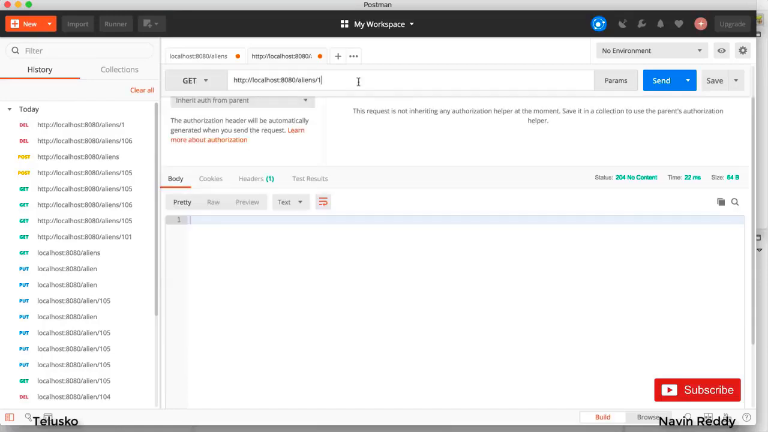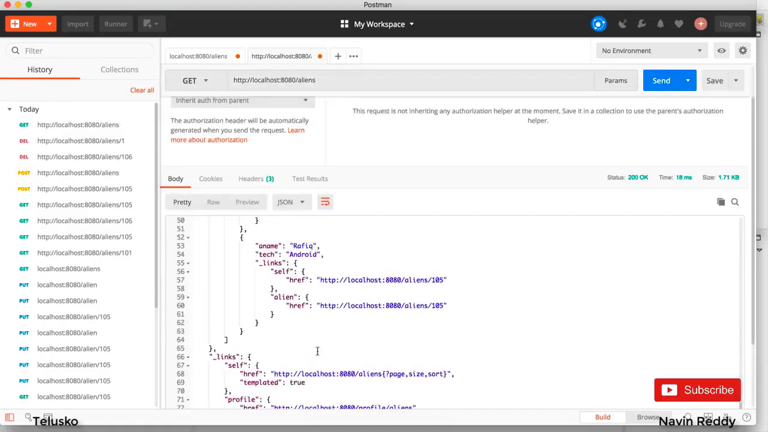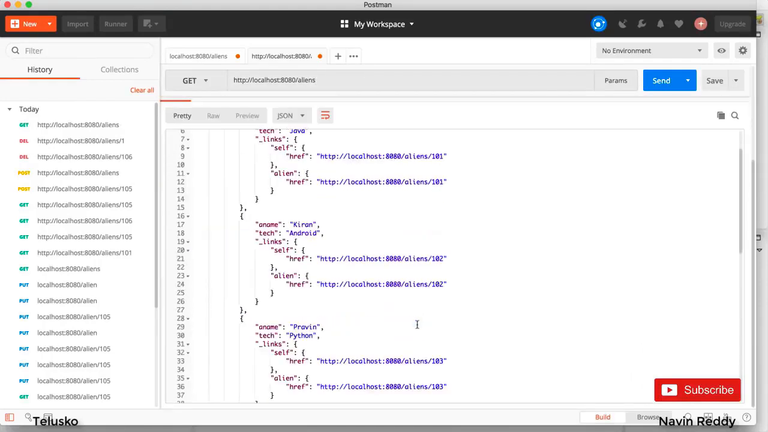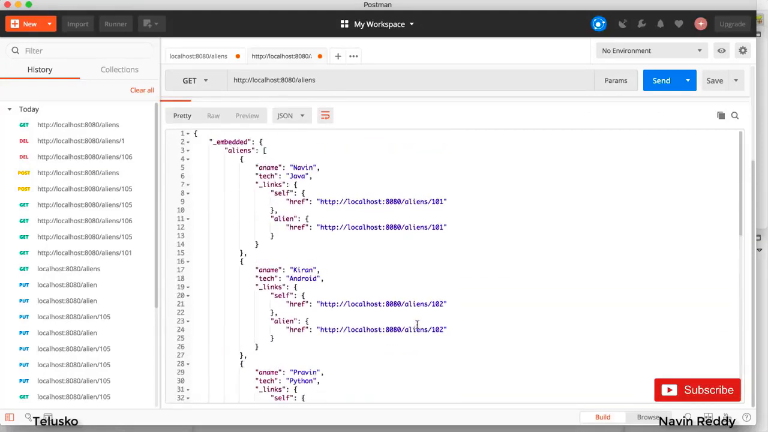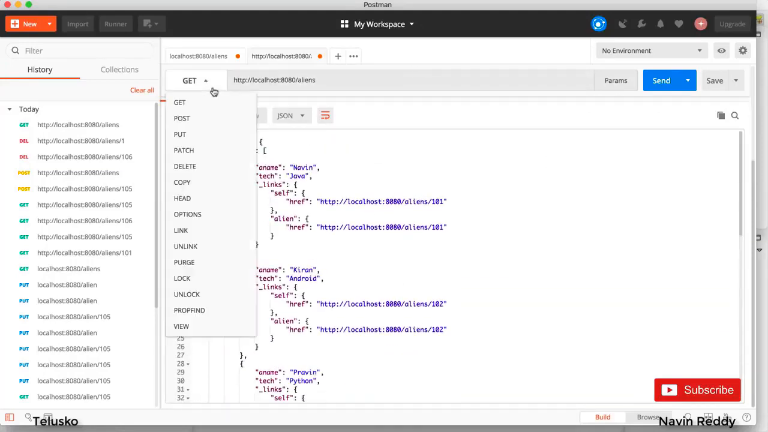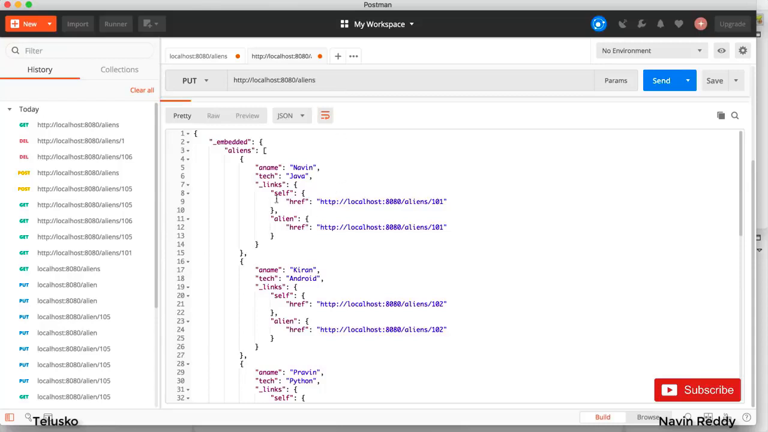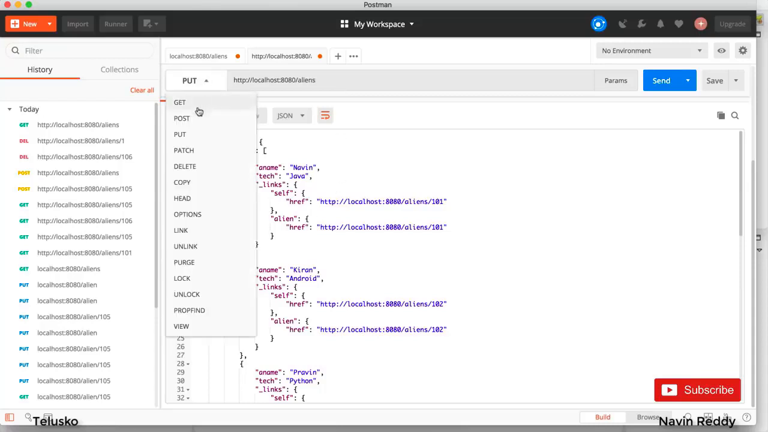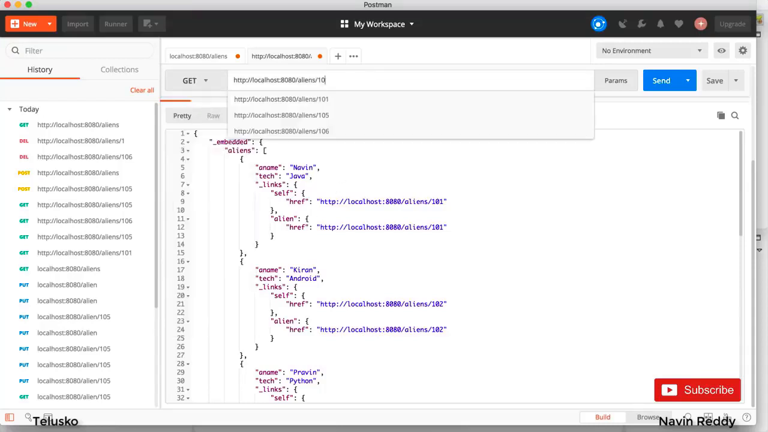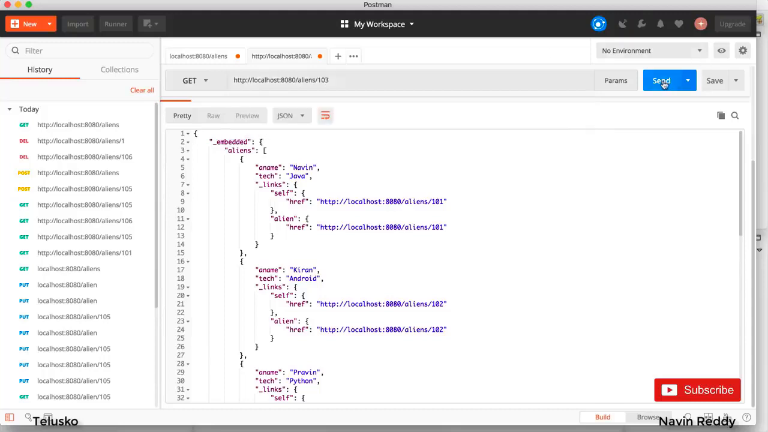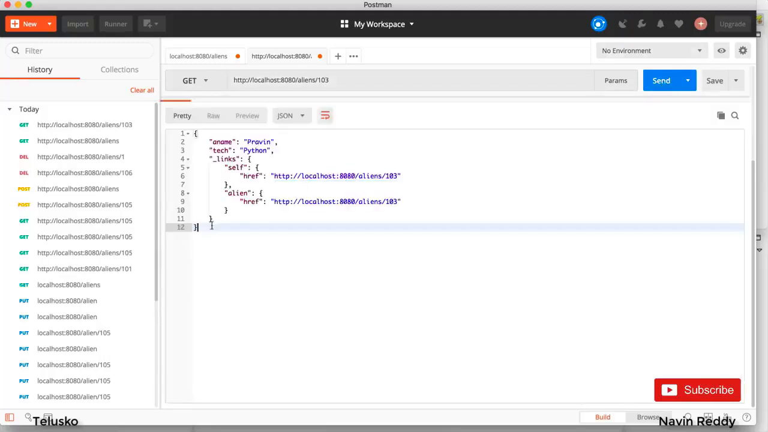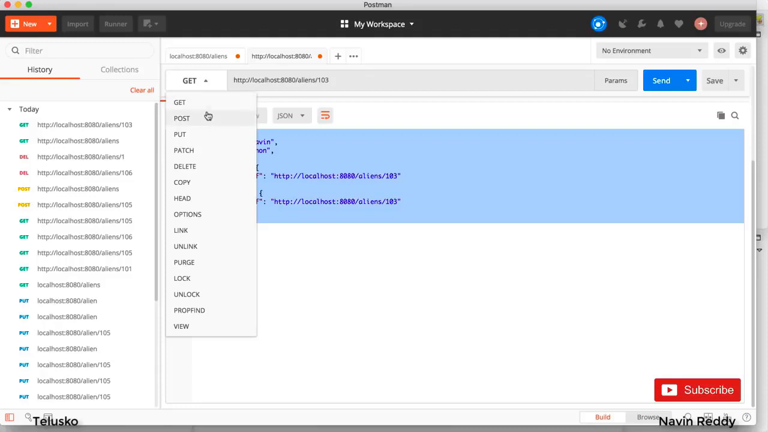I will try to fetch all the aliens now. 106 gone? Yeah, 106 gone. Okay, that's good. So you can add, you can delete. In fact, we can also use PUT. For PUT, we have to update data, right? And I will be updating 103 this time. I don't know who 103 is. It's Praveen. So let's copy this, and I will try to PUT.